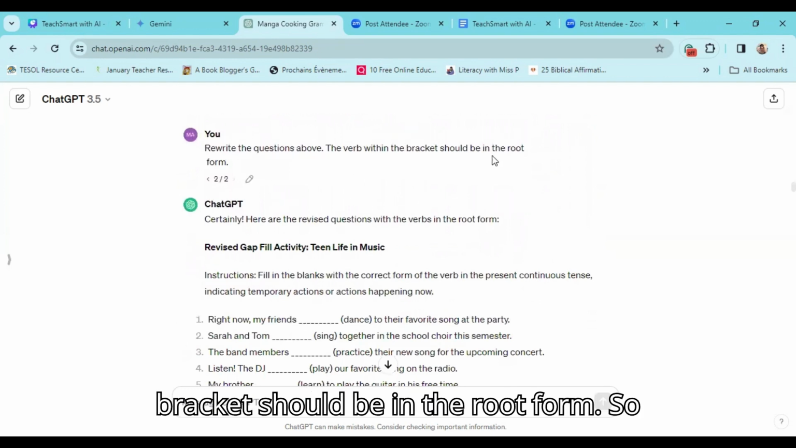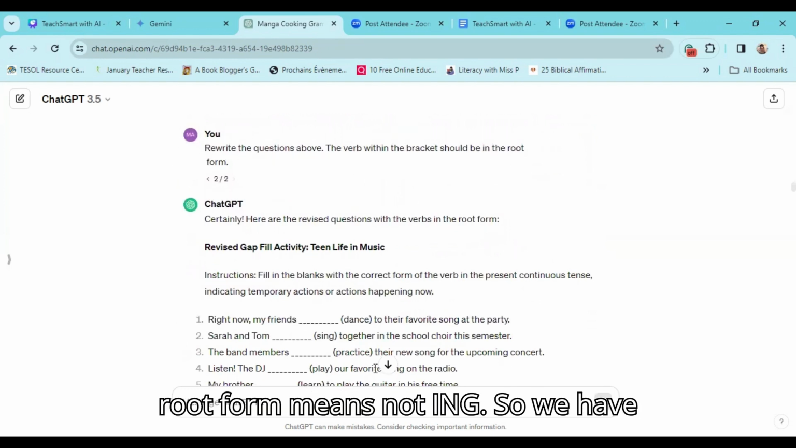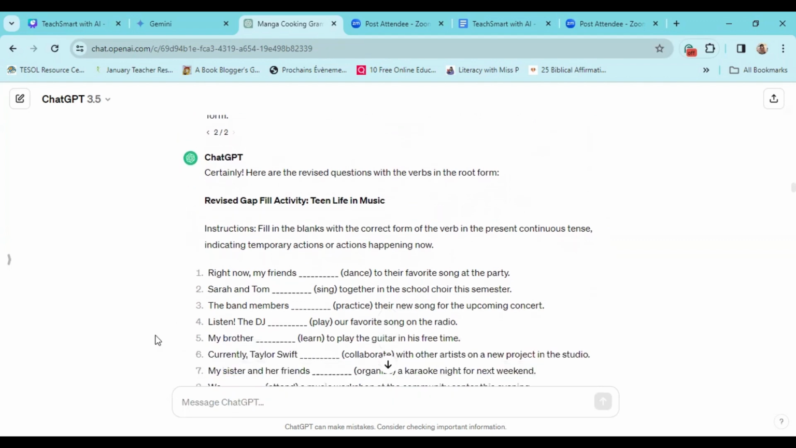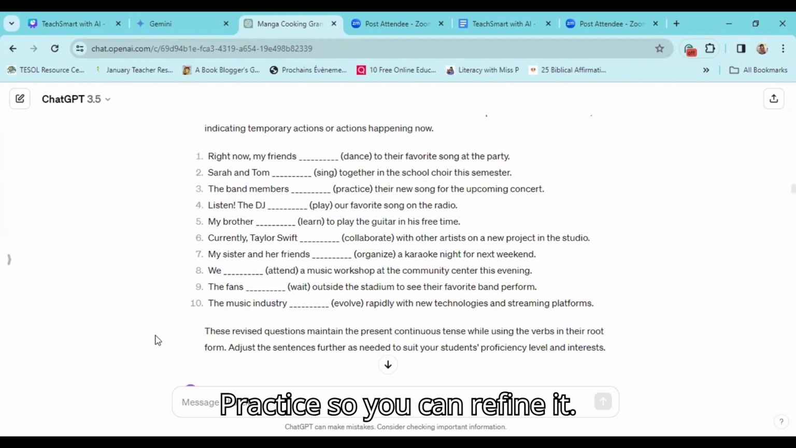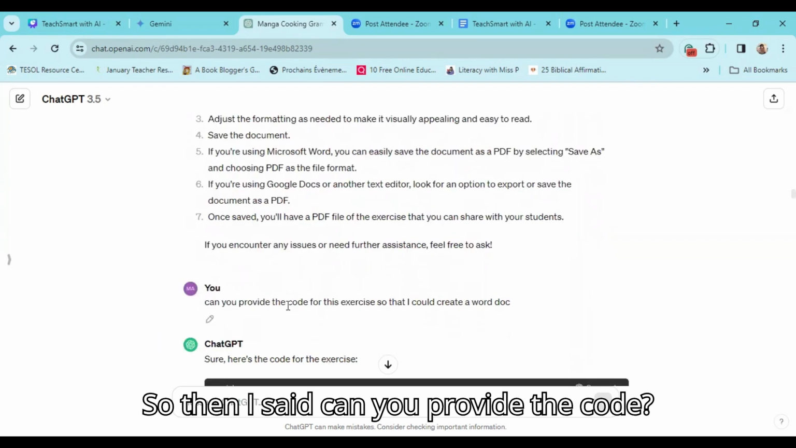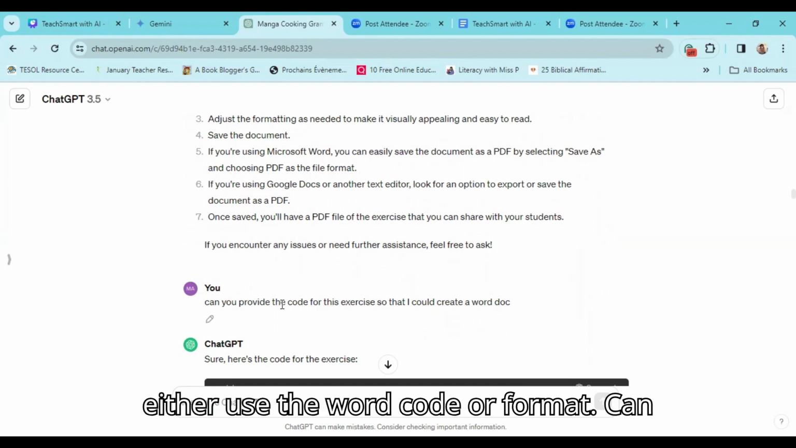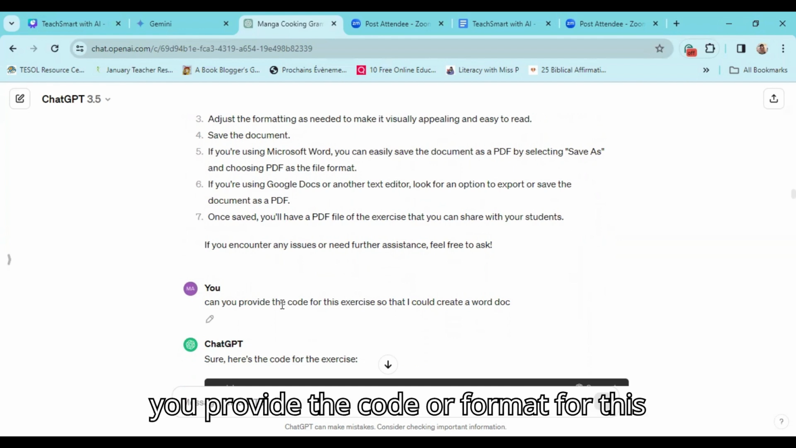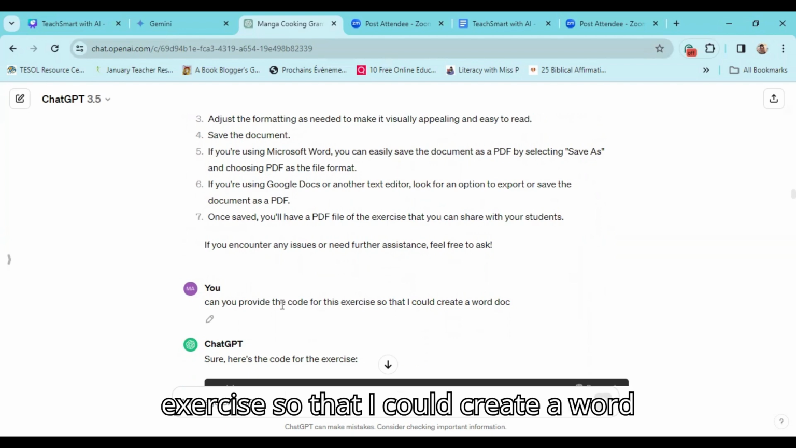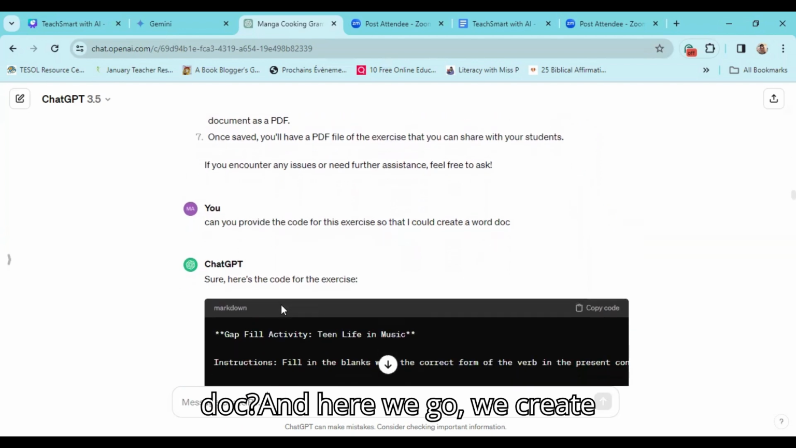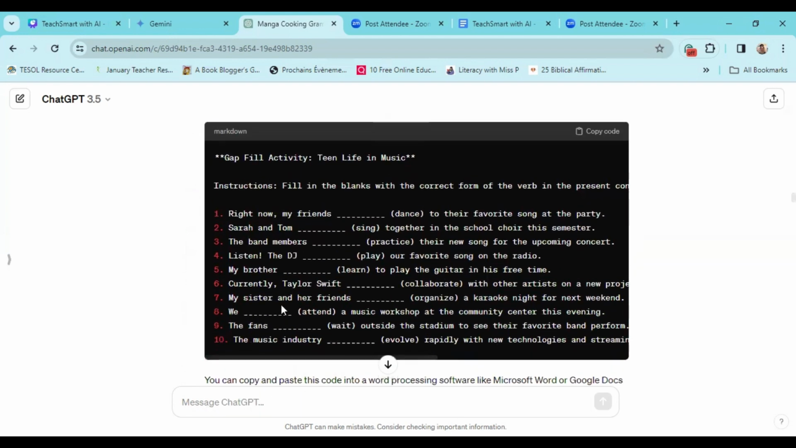And I said, rewrite the questions above. The verb within the bracket should be in the root form. So root form means not ing. So we have dance, sing, practice. So you can refine it. So then I said, can you provide the code? You can either use the word code or format. Can you provide the code or format for this exercise so that I could create a Word doc? And here we go. So it creates it.